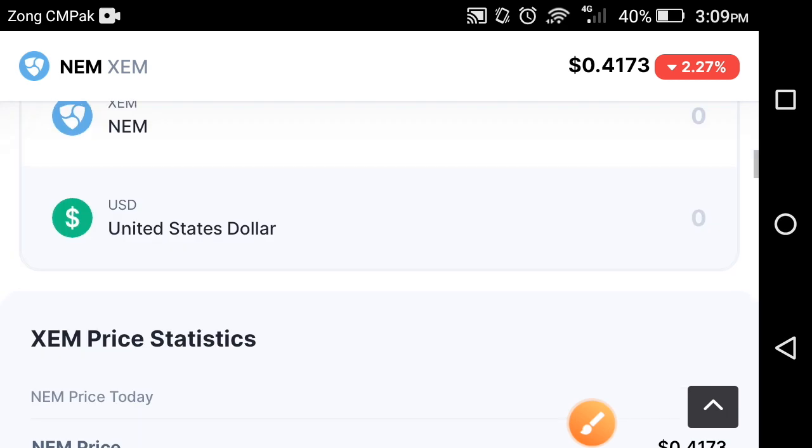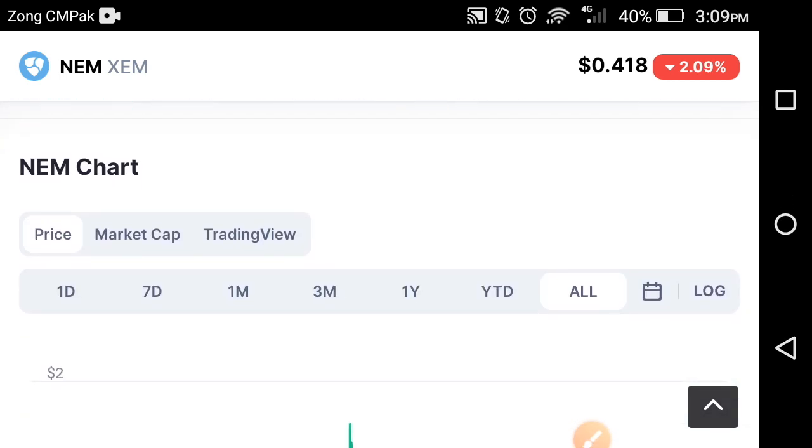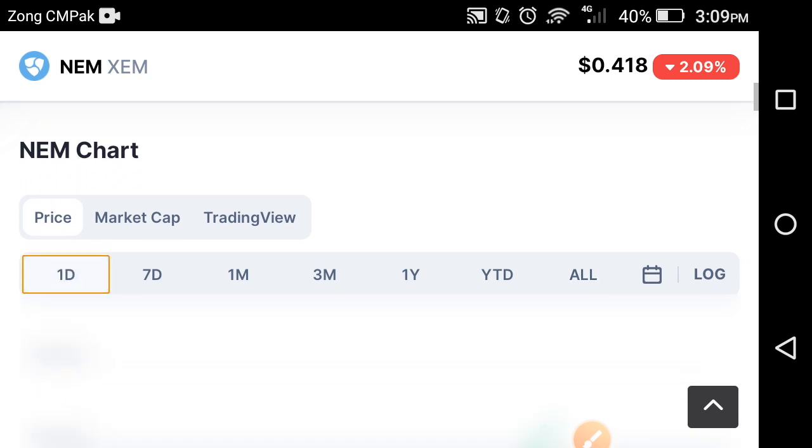Now let's see the price chart of the XEM coin for the last 1 day, friends. That is the all time. Now let's check out the last day price chart of the XEM coin.